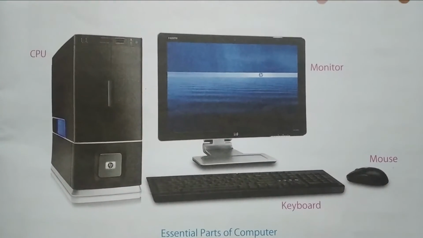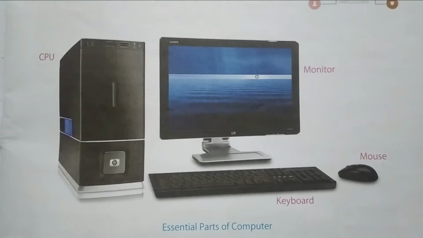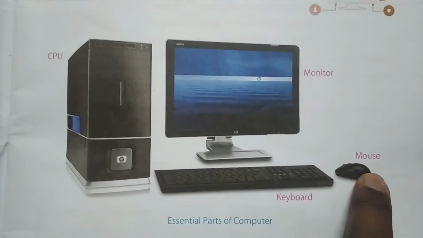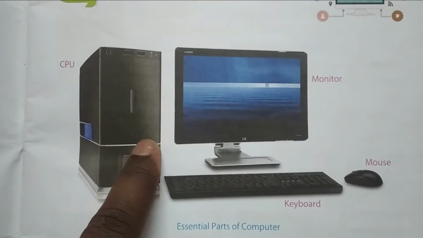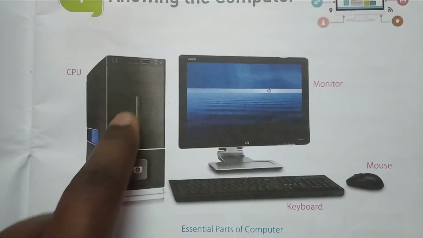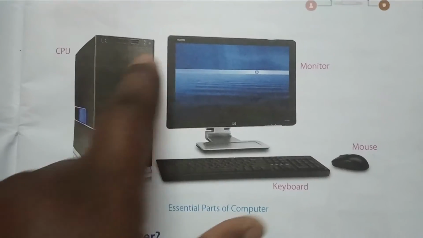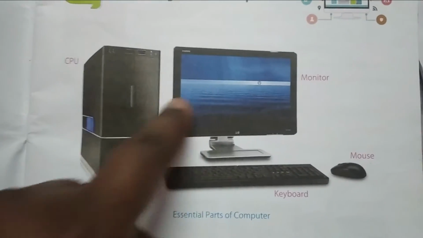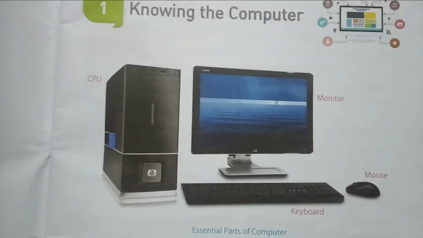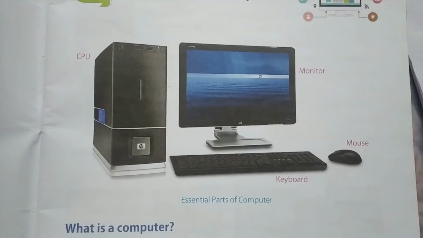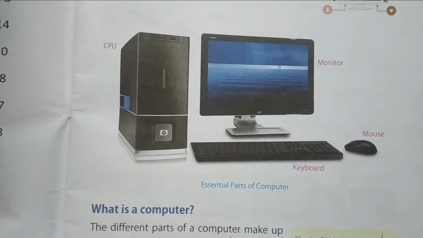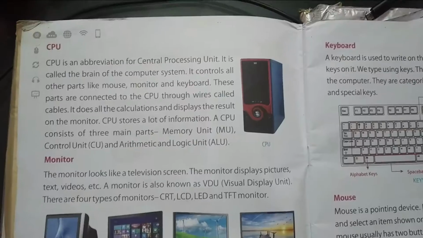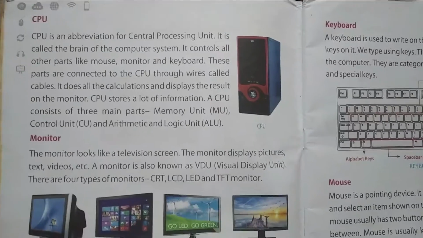Each part has a different name. This is the CPU, this is the monitor, this is the keyboard, then this is the mouse. If you take it separately, it is called the CPU, but the whole system is called a computer system. All these parts are connected with wires to the CPU. CPU and monitor, everything is connected through wires called cables. Now we will learn each part separately.